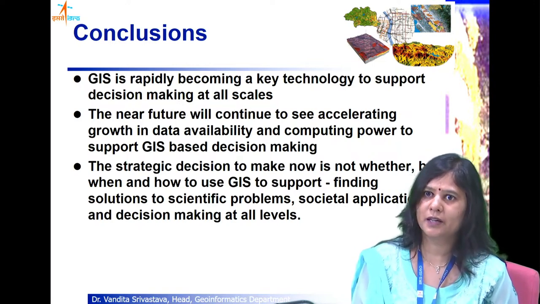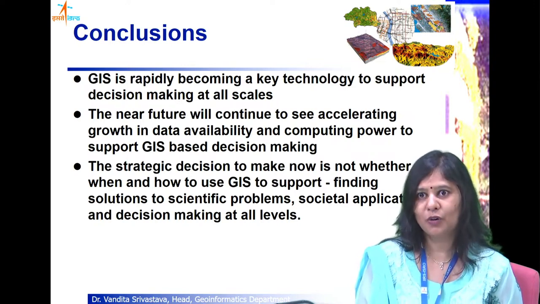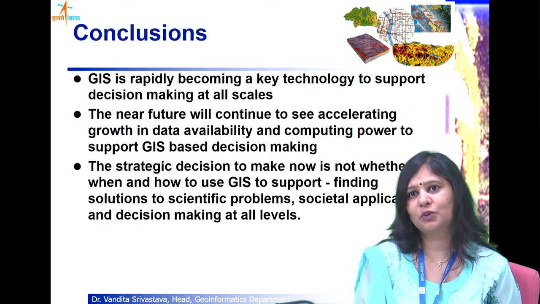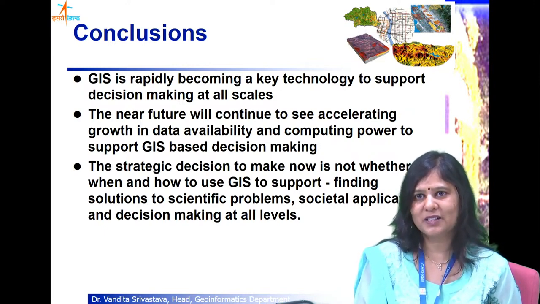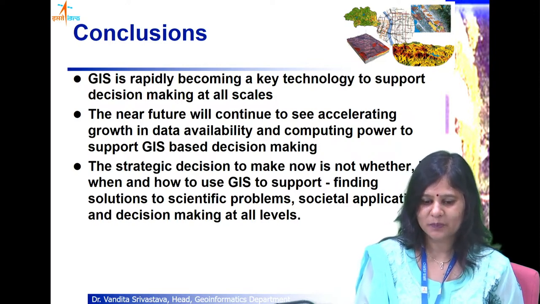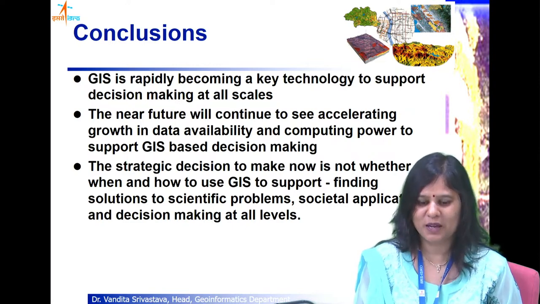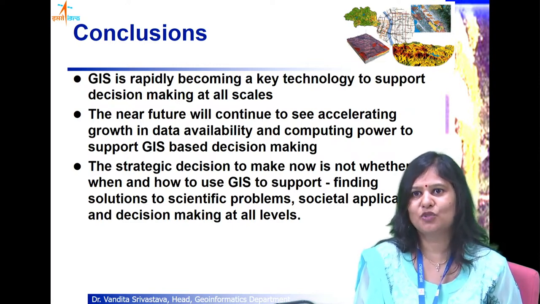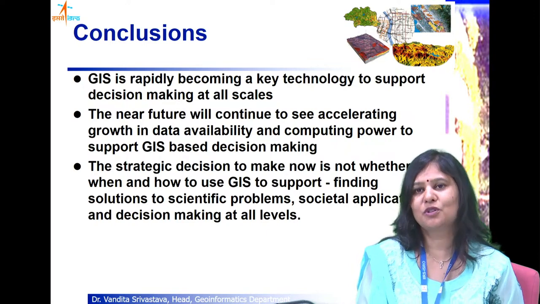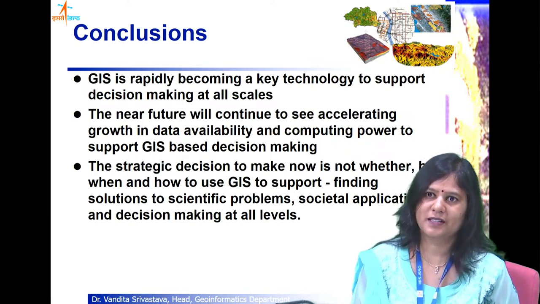Already decision making is happening with the help of GIS by various governments. Now for any organization, the strategic decision is not whether to make use of GIS, but when and how to make use of GIS to support various applications, planning, decision making and scientific studies.